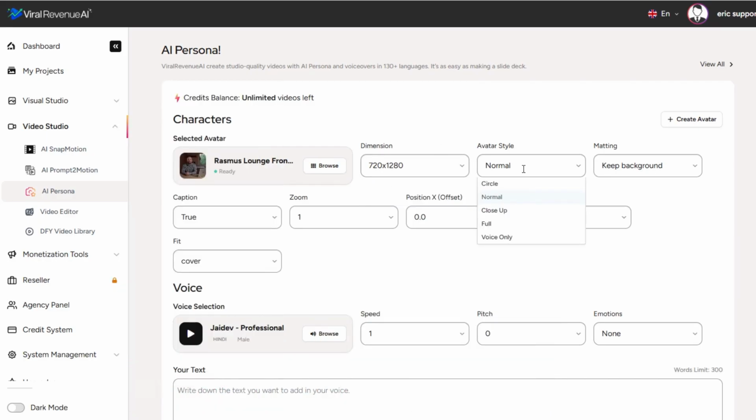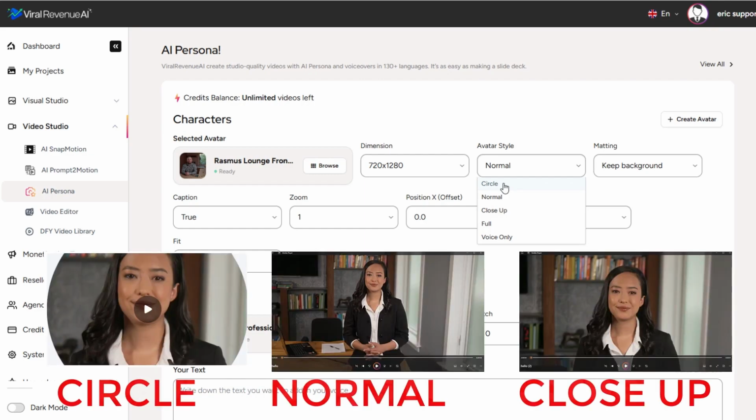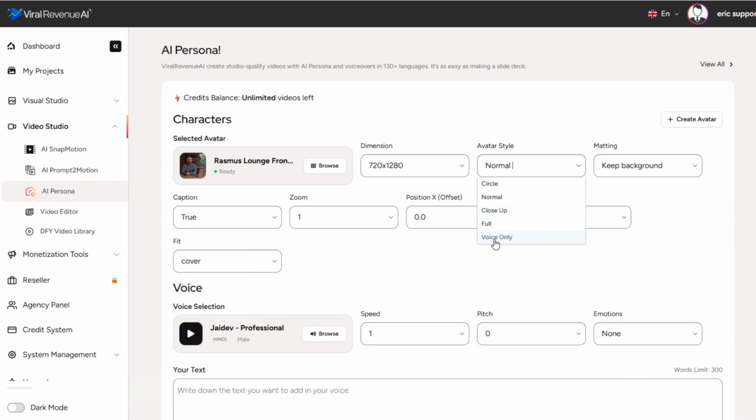Avatar style is essentially the way that the avatar is cropped within the frame of the video. So if you select circle, it's actually going to sort of narrow down just a circle. And that would be good maybe for superimposing on top of a sales video or a squeeze page video. Probably not so much just on its own as a social media video. Most of the time you can probably just leave it at normal. Close up obviously is going to zoom in. Full is going to zoom out. Voice only is if you just want to create a voiceover video, in which case you really don't need to worry about the avatar itself. So let's go with normal.